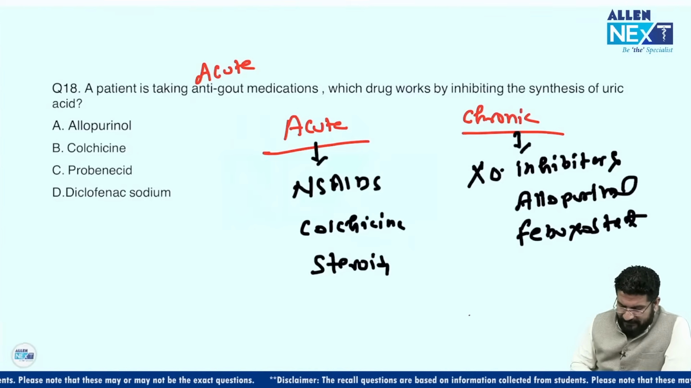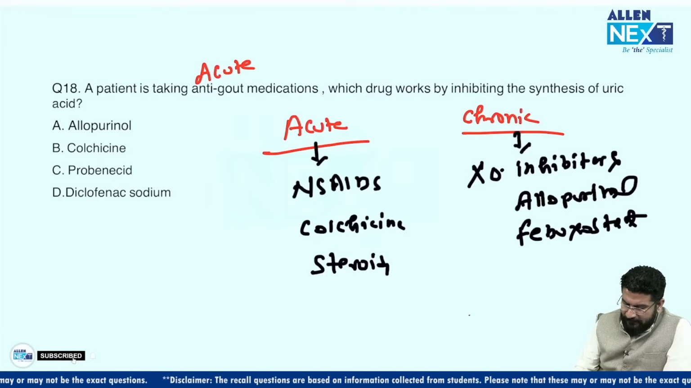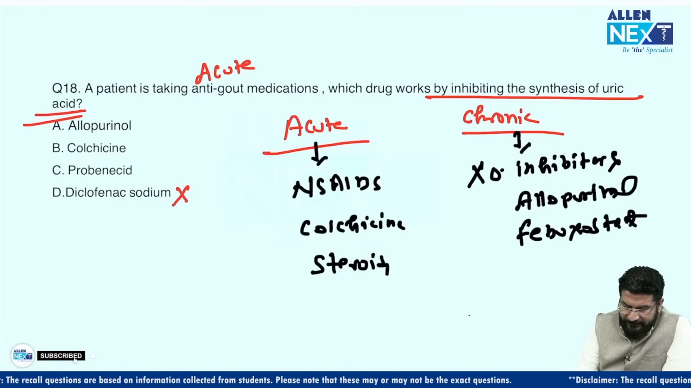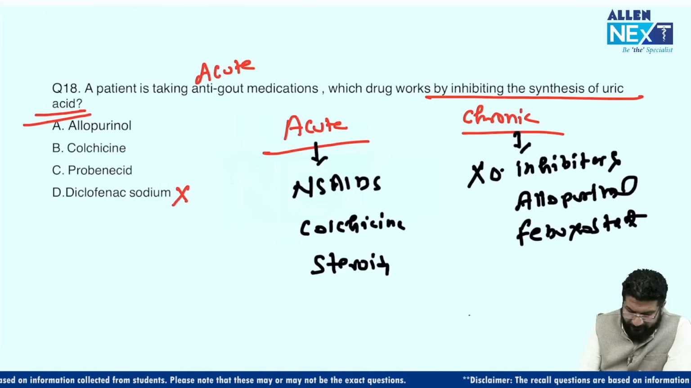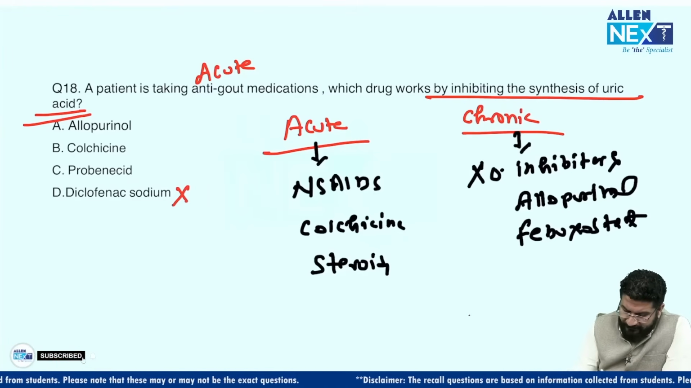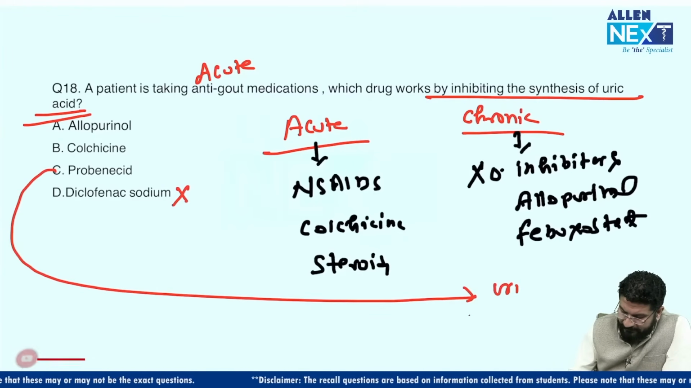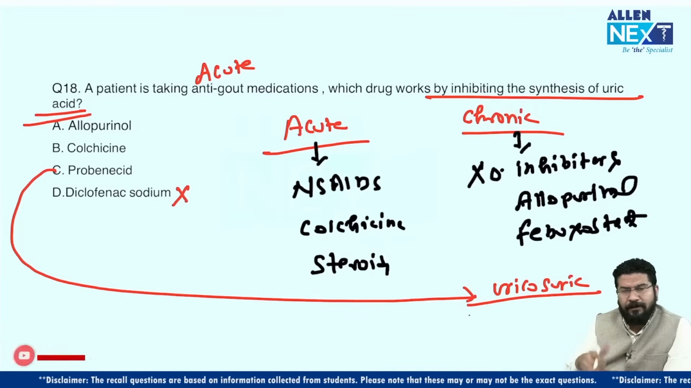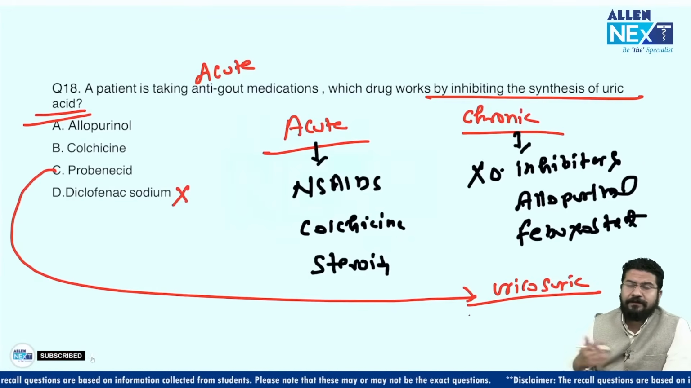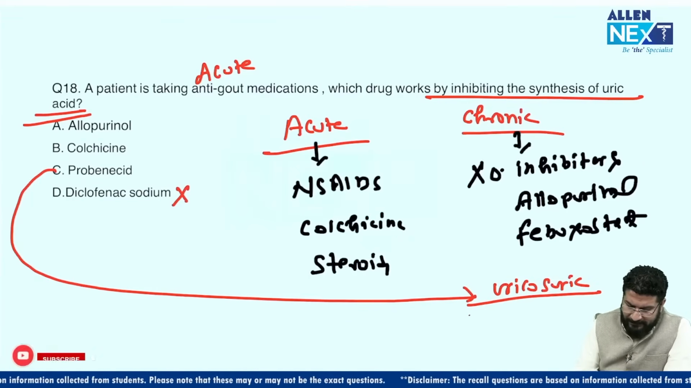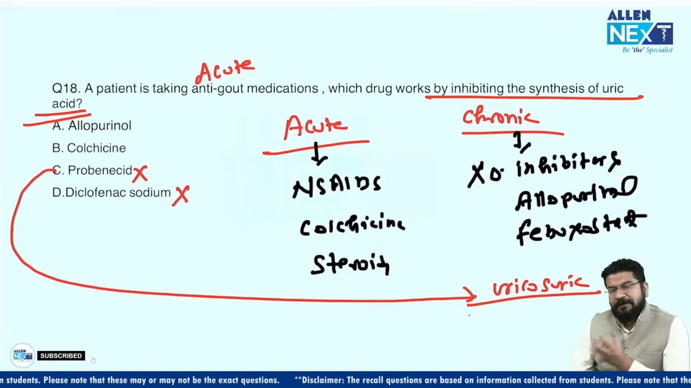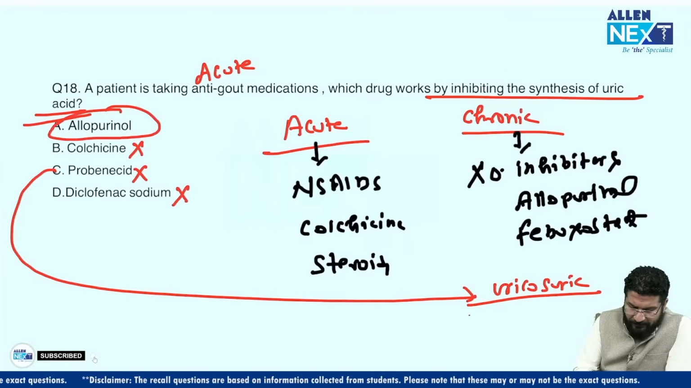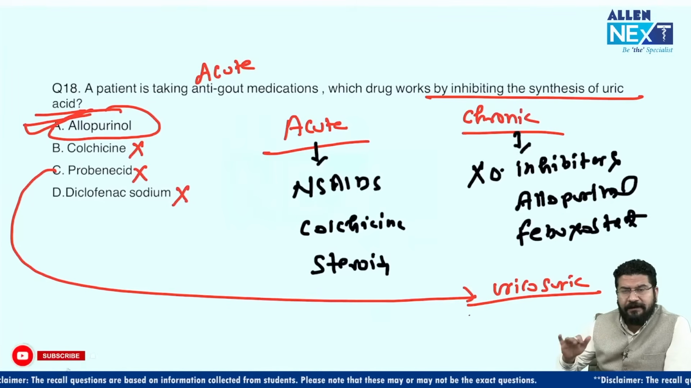When you see the question, many students are thinking, why is the answer not diclofenac? Diclofenac is just a painkiller. This will not decrease uric acid. Simple. Coming to probenecid: probenecid is a uricosuric drug. Uricosuric drugs remove uric acid out of the body. We call them uricosuric, like probenecid and sulfinpyrazone. Colchicine is a mitosis inhibitor, so this will stop cell proliferation. So the only option we are left with is allopurinol, a xanthine oxidase inhibitor, and this will decrease uric acid production.